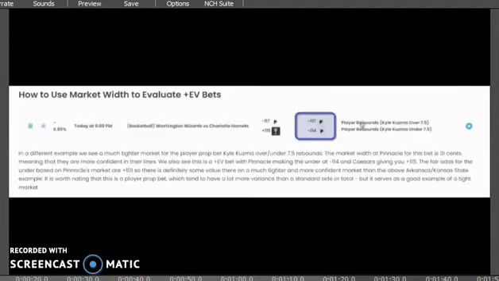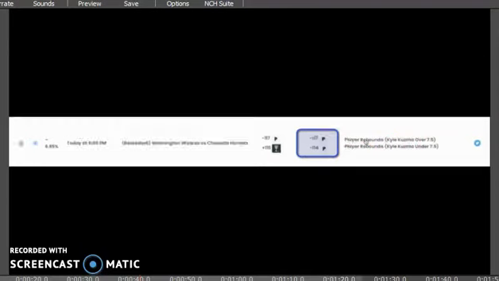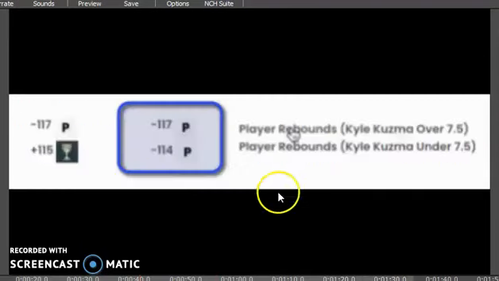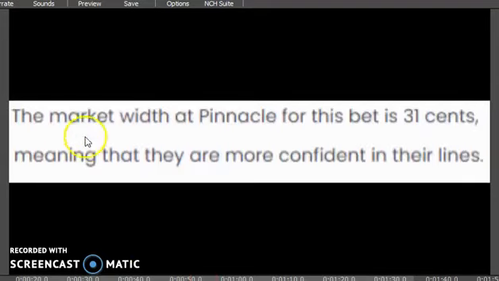Then they go on to example 2, which is Kuzma over 7.5 rebounds and Kuzma under 7.5 rebounds, at minus 117 on the over and minus 114 on the under. Randall then states that the market width for this is 31 cents, and that example 2 is a more confident line than the line of example 1.